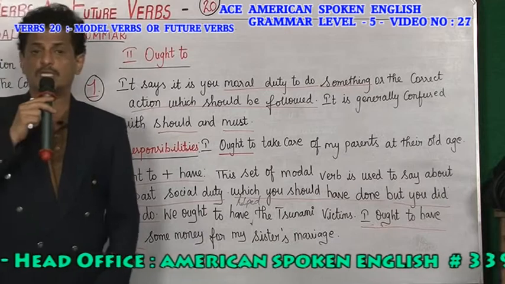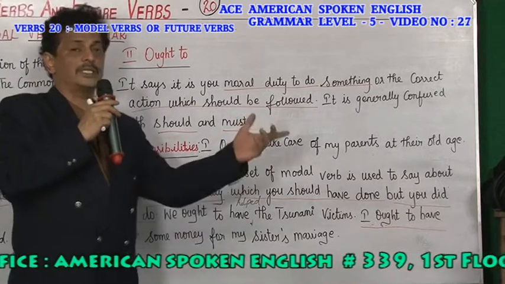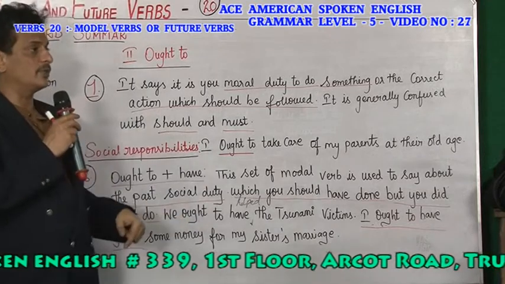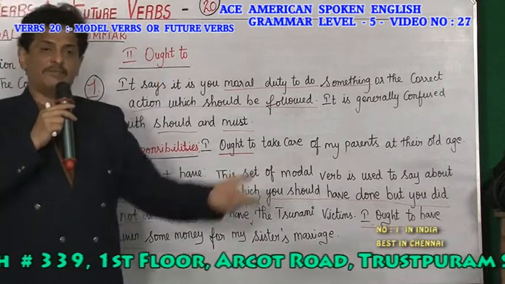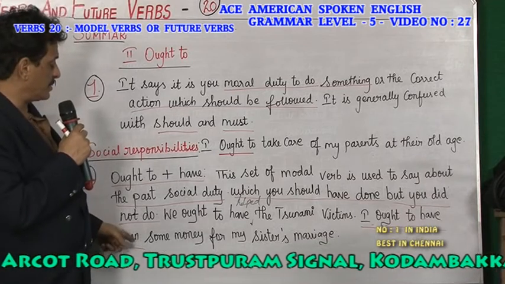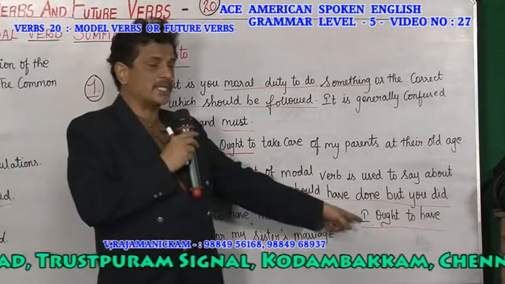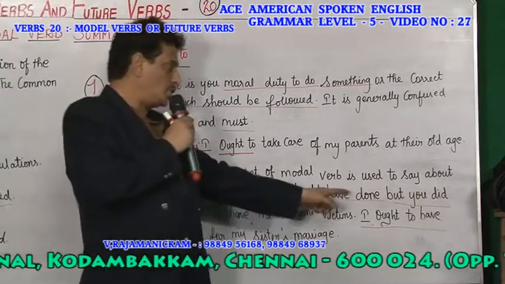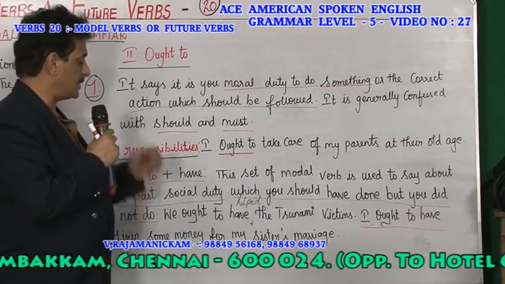My sister's marriage was held in 2010. During that time she came and asked for money. I told her no. Now in 2014 I am saying I ought to have given money for my sister's marriage, because as a brother, it is my duty, it is my social responsibility to help my sister. Hope you are able to understand. I ought to have given some money for my sister's marriage.